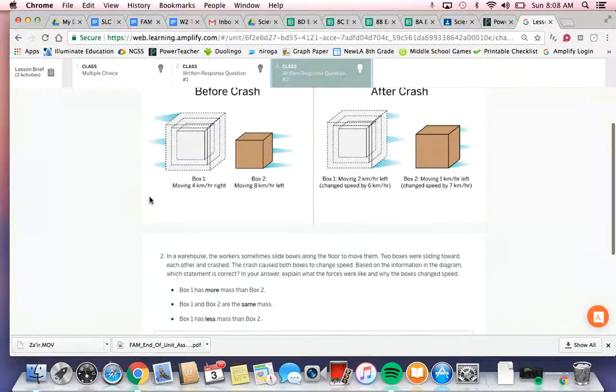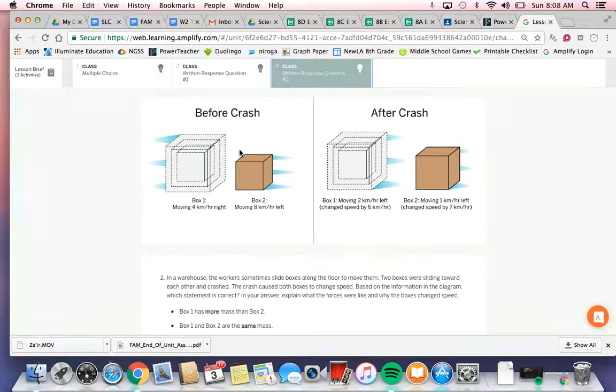Okay, so looking at before the crash, we see box 1 is moving 4 kilometers per hour right, box 2 is moving 8 kilometers per hour left. After the crash, box 1 has changed directions, box 2 is still going in the same direction. And it's very important to pay attention here that box 1 changed speed by 6 kilometers per hour, box 2 changed speed by 7.